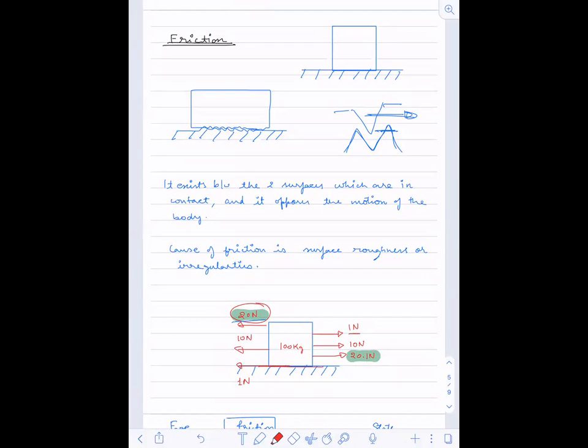See, sliding friction and rolling friction are not another kind of friction. They are part of kinetic friction only. Yes, anybody is having any doubt?